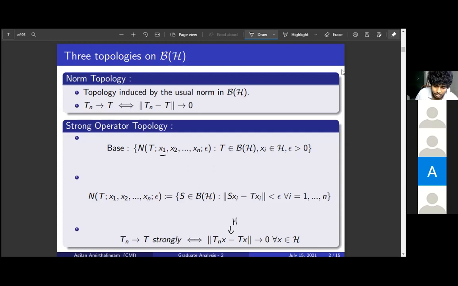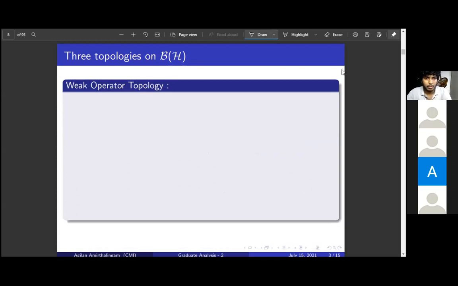By this we can give another topology, by changing this strong convergence to weak convergence pointwise. I'll just recall this base because I will use it. We fix points x_i in H, an operator T and an epsilon, and we define the set of all operators S such that the norm of S x_i minus T x_i is less than epsilon for all i. Next we will define the weak operator topology.